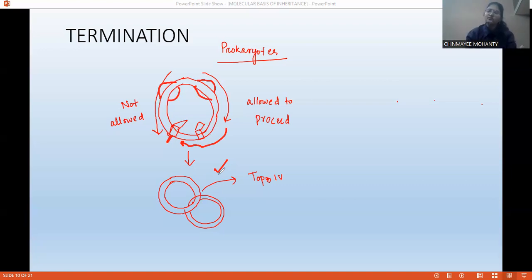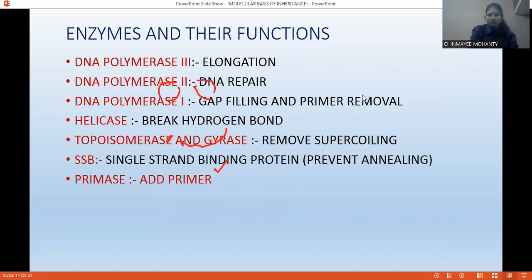There is initiation step, there is elongation step, and there is termination step. And the steps are common in both prokaryote and eukaryote. The only difference is in prokaryote, it's a circular DNA, and in case of eukaryote, there is a linear DNA. So I hope everything is clear.